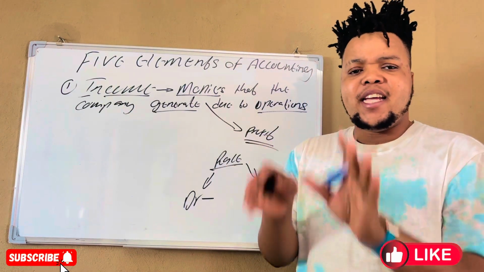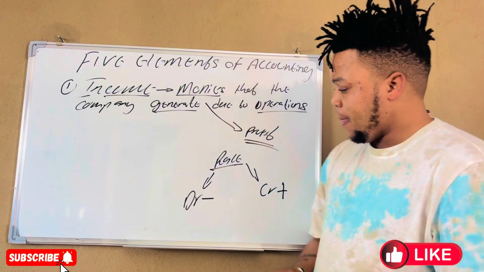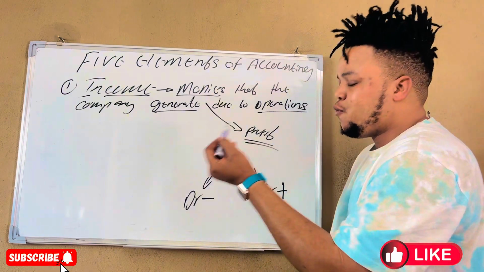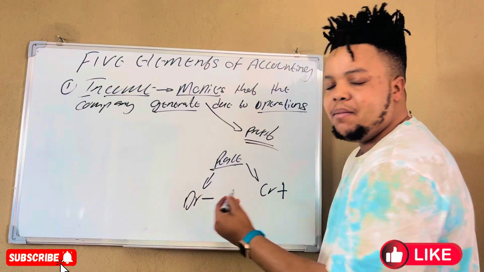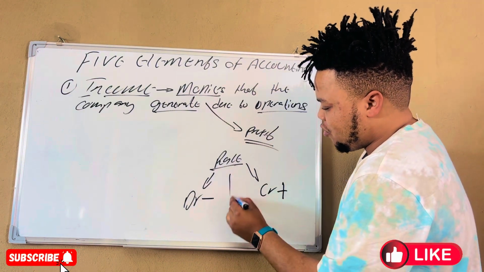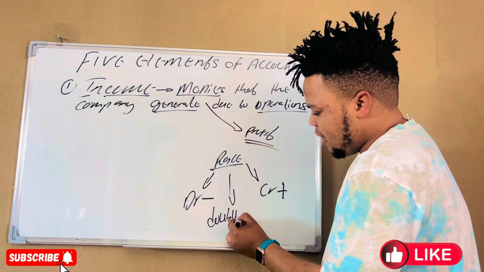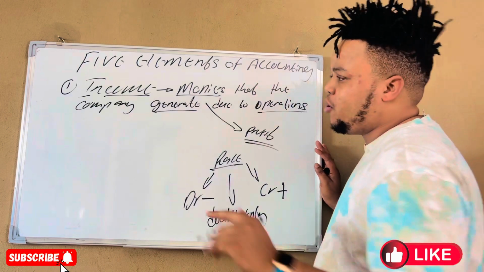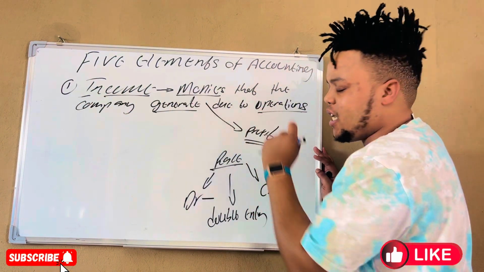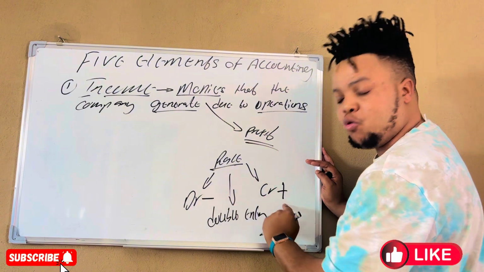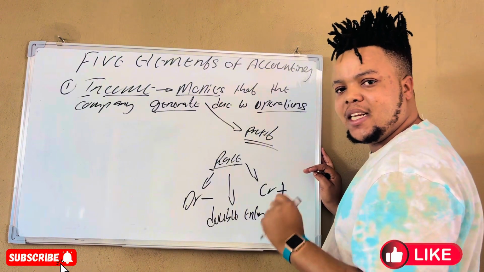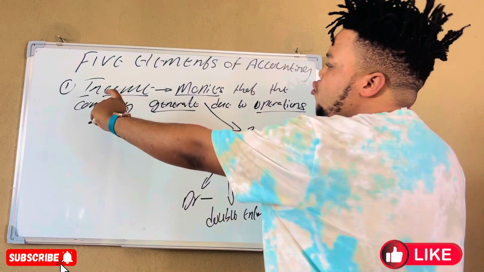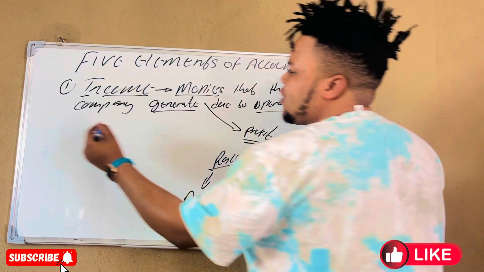So meaning that each and everything that you know is an income, for it to increase, we must credit it. For it to decrease, we must debit it. This simply means that it will complete what we call a double entry rule. Are we all together? So very much important. You understand what is an element called income, and after that you understand its rule, where it increases and where it decreases. Because in accounting, we are going to work in terms of the debit and what? And credit.